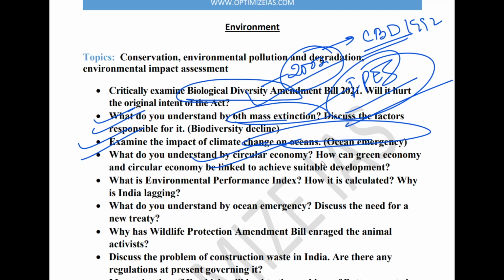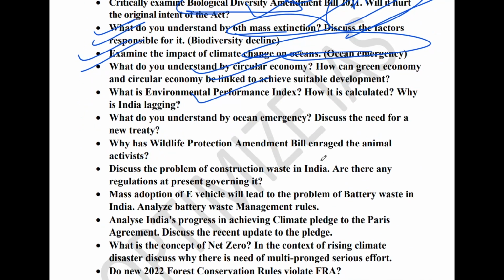Guys, the next topic is the Environmental Performance Index. This year the rank has come and India was ranked one of the lowest. So in this context, they can ask you what is this Environmental Performance Index, what are the various parameters in it, and why India has been ranked one of the lowest on this ranking. Guys, the next topic which is very important this year is the Wildlife Protection Amendment Bill, which has enraged the wildlife activists. So this topic is very important.